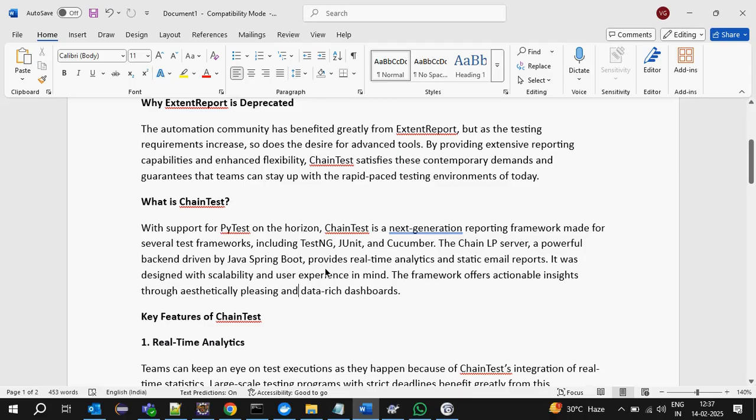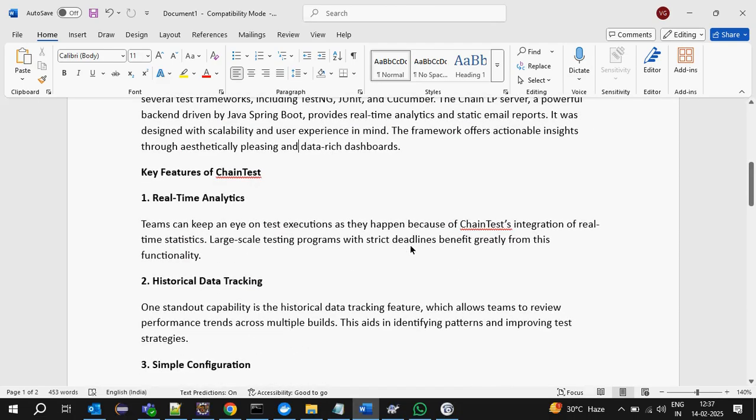What is the advantage of it? It will provide real-time analytics, static email reports, and historical reports also. What is meant by a historical report? If you execute Extent Report, suppose I want to get the last regression report, before the regression, a particular regression report. In Extent Report, we cannot get it. We have to store it, either on a shared drive or Confluence. It is also a little difficult to compare: what is the pass percentage there, and here which test case failed?